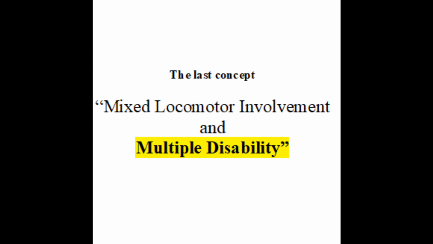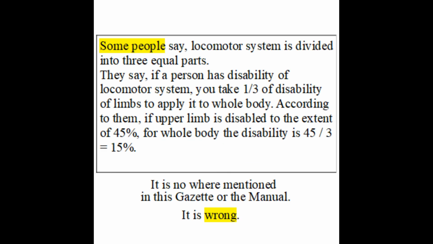Some people say the locomotor system is broadly divided into 3 parts. Some even go to the extent of saying that it is divided in 3 equal parts. They say if a person has disability of the locomotor system, you take 1/3 of the disability of the limbs to apply to the whole body. According to them, if the upper limb is disabled to the extent of 45%, for the whole body the disability is 45 by 3, or 15%.